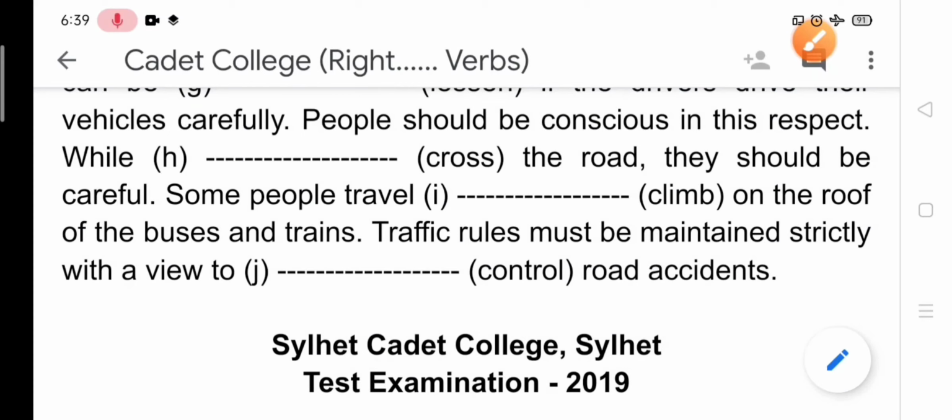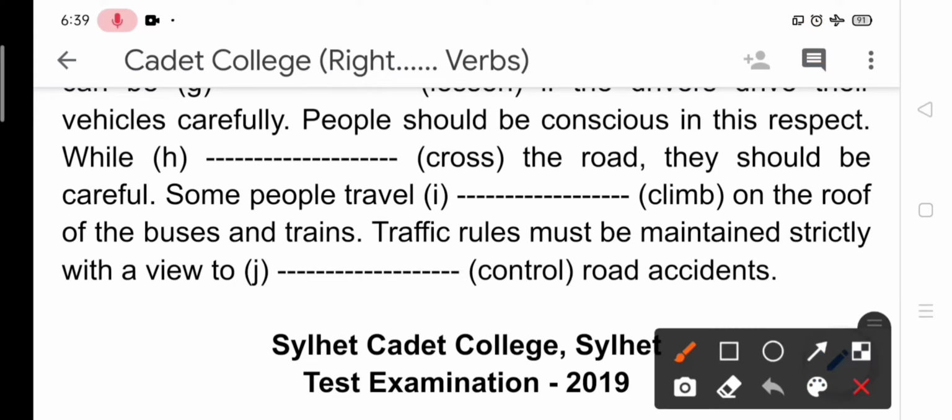Some people travel, climb on the roof of the buses and trains. So it is a simple sentence, and if we find two verbs, one after another, then to omit one verb, one is a finite verb and another is a non-finite verb.